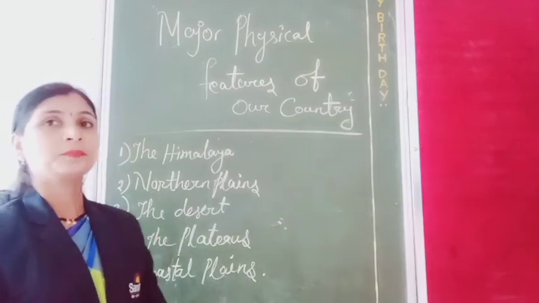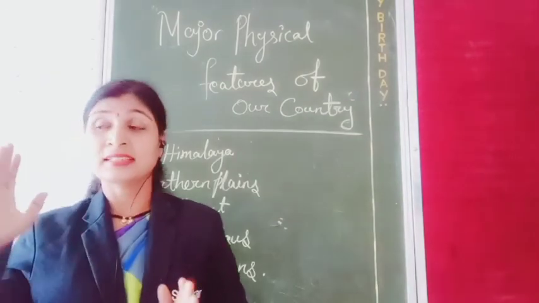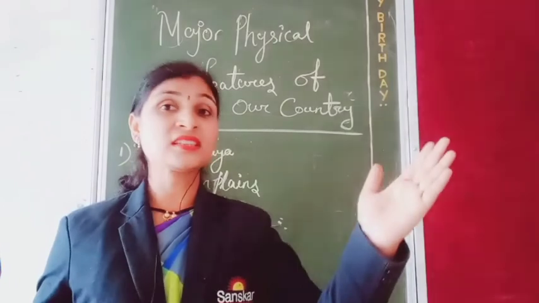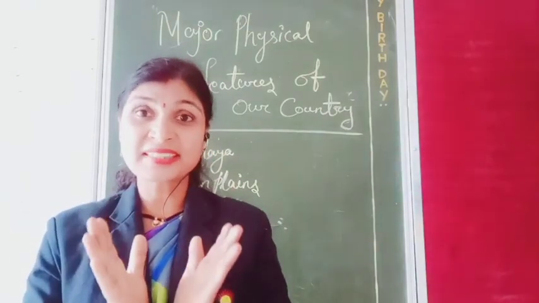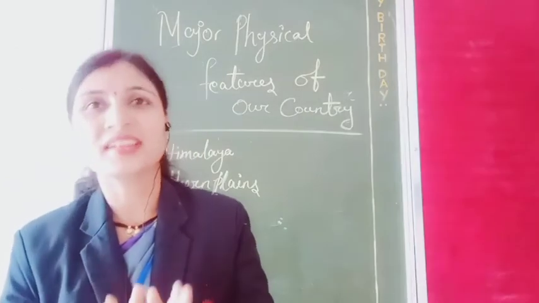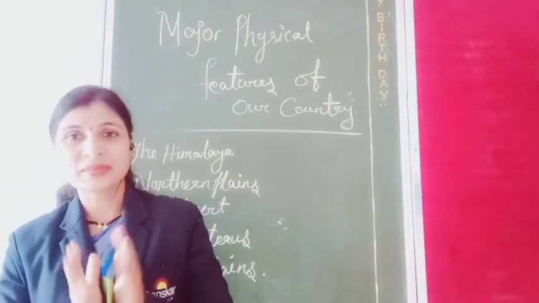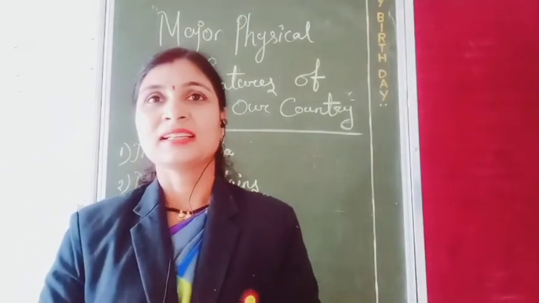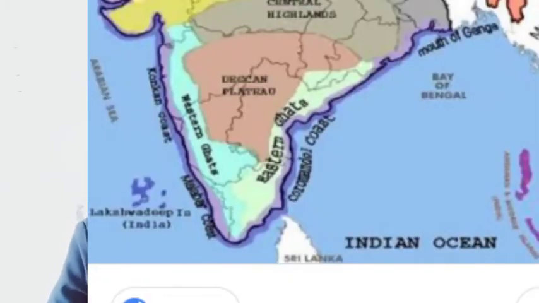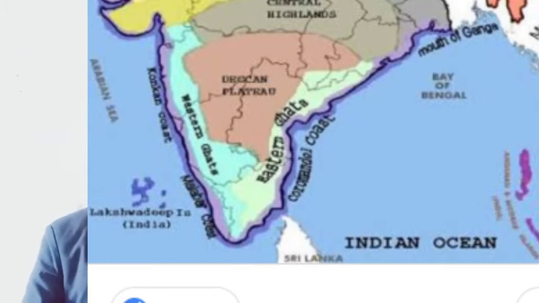Okay, so two plains: this Eastern coastal plain and the Western coastal plain. These two are coming and mixing, they meet at Kanyakumari. So children, they meet at Kanyakumari. So let's go to this video, children.